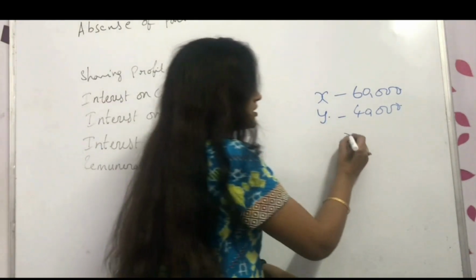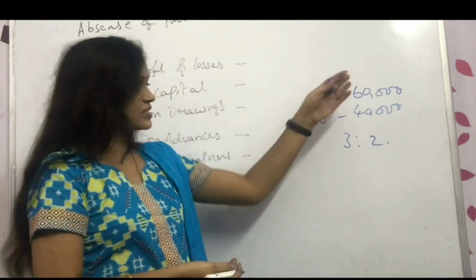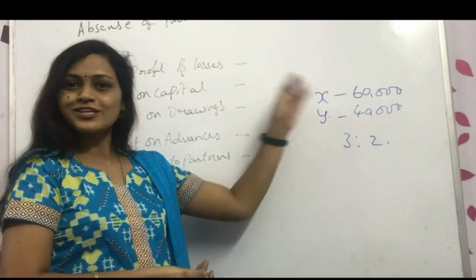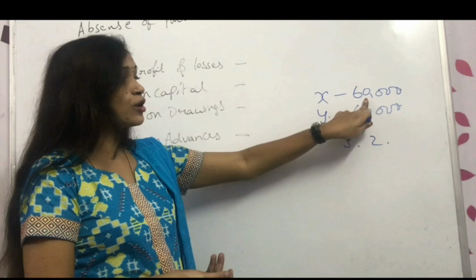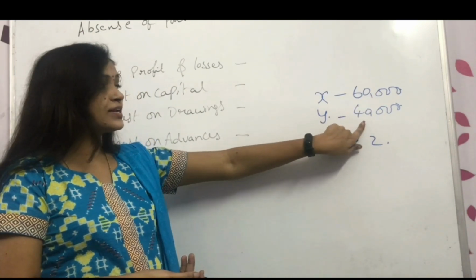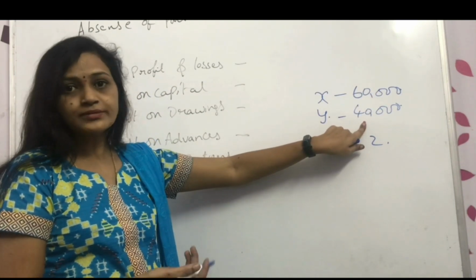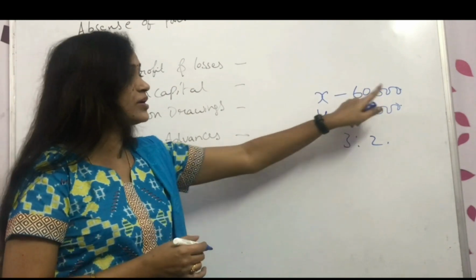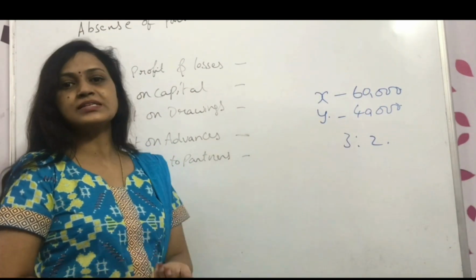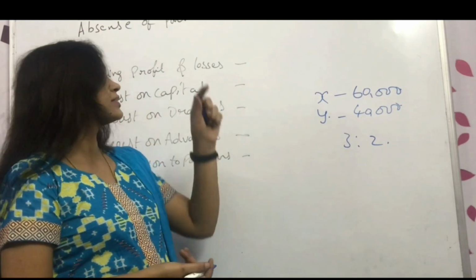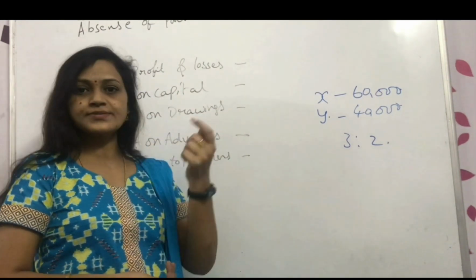Generally, we give them in the ratio of 3:2, because 60:40 gives 3:2. Or else they may mention something else: he has brought more capital, whereas the other is bringing only 40,000 but is taking care of the whole work. The first will be like a sleeping partner, so that time you can give it equally. If they mention all these details in the partnership deed, yes, we can share it accordingly.